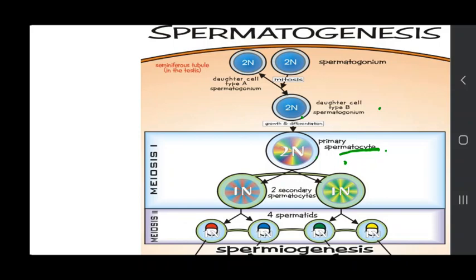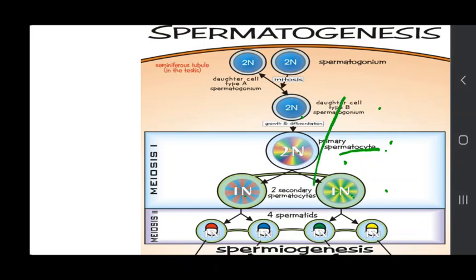This primary spermatocyte will divide meiotically. Meiosis will occur inside it, and it will divide into two. Under meiosis 1, it forms two secondary spermatocytes. Meiosis 1 is reductional, and so the chromosome number reduces to half, or here you can see it is written as 1n and here it is written as 2n.